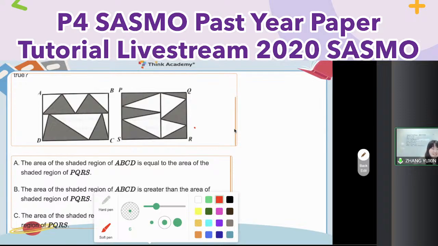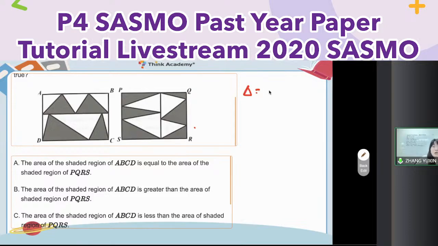Just do the calculation. Use the formula of triangle. Triangle is equal to base times the height divided by 2. Just use the formula to do the calculation. Then you find the shaded part is equal to half of the PQRS. As well, if the teacher says I never learned the formula for triangle, no worries, just cut it.